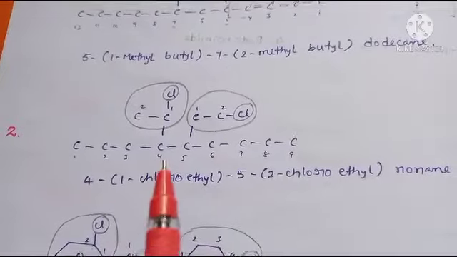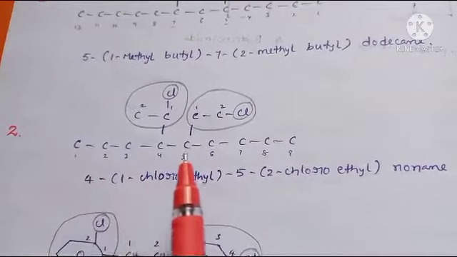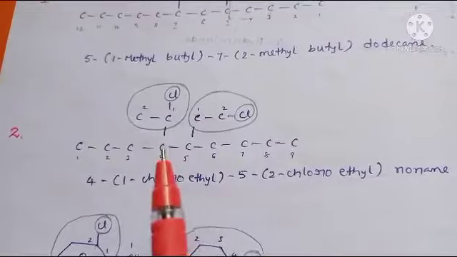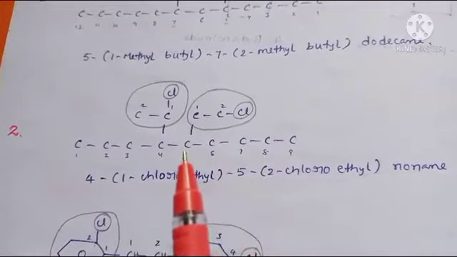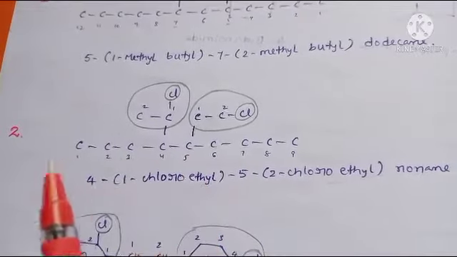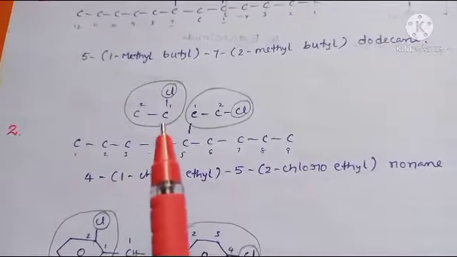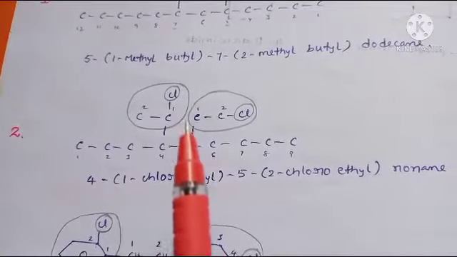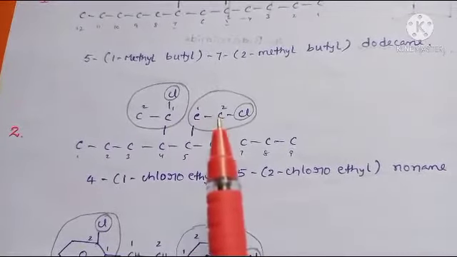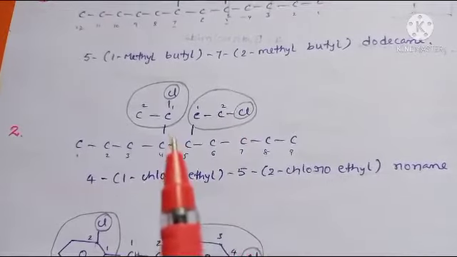Next example. Now see this example. Here also long chain, 9 carbons are present. At 4th position, first one is attached. From this side 1, 2, 3, 4, 5th position. So give numbering from this side only. And how many carbons? 1, 2. So ethyl. Here also 1, 2 ethyl. Both substituent contains 2 carbons only.